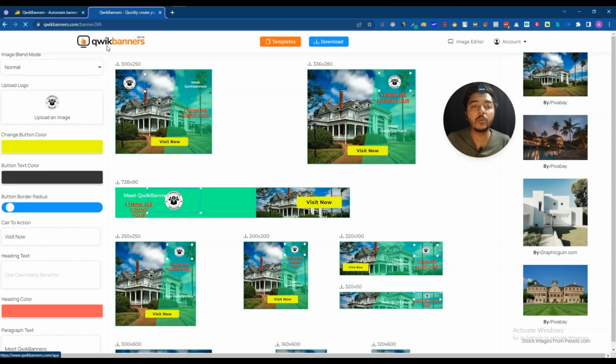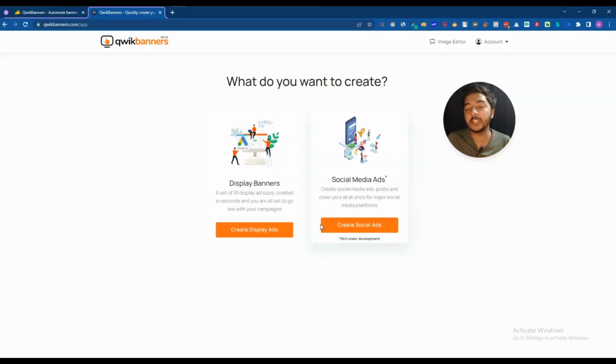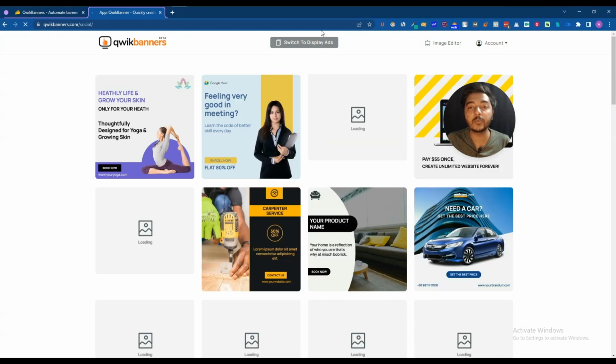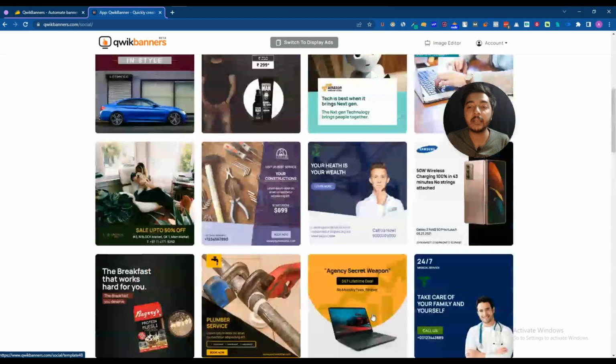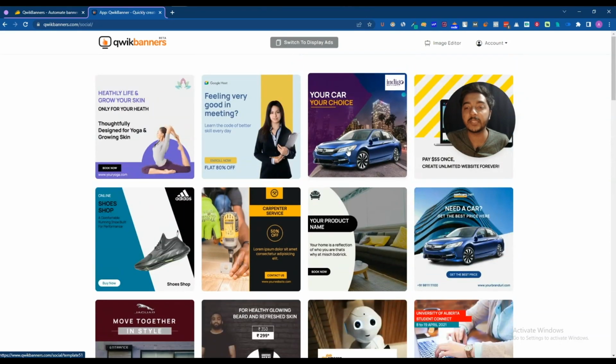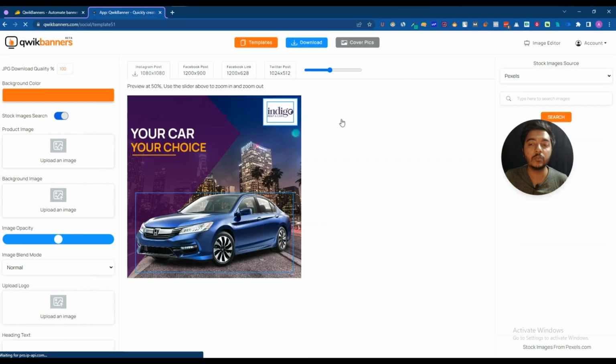And now if I go to dashboard again, this is the display creation option. Now if I click here, create social ad, then let's see what it provides us. See, here are the social ads options, and here you can select different templates. Basically, let's say I'll select from here this one, the third one. If I just click here on any template, then it will redirect you to this template.